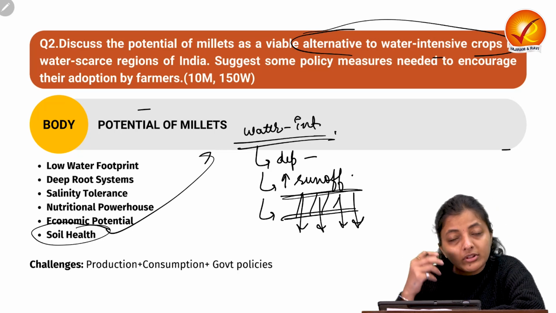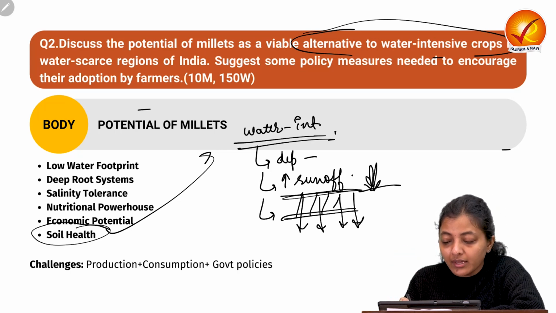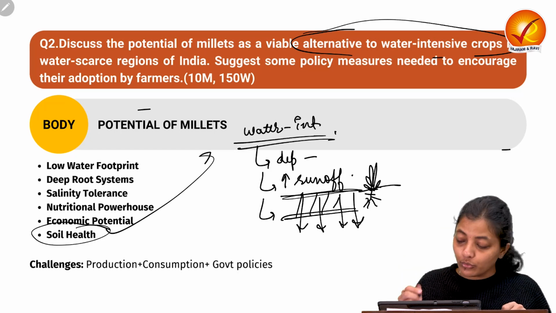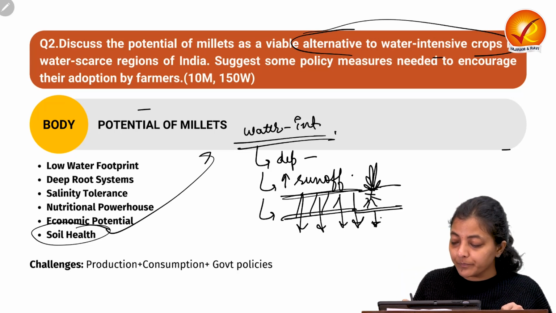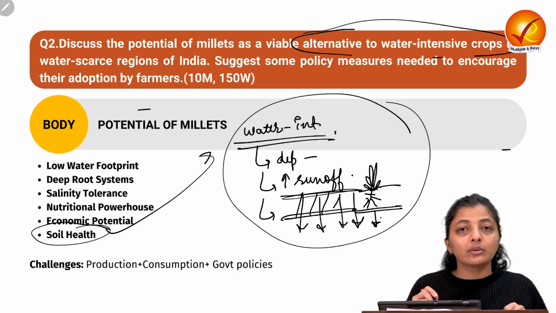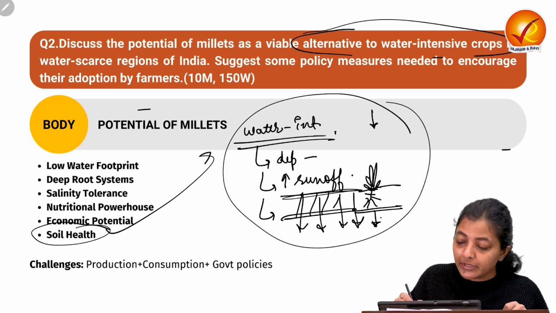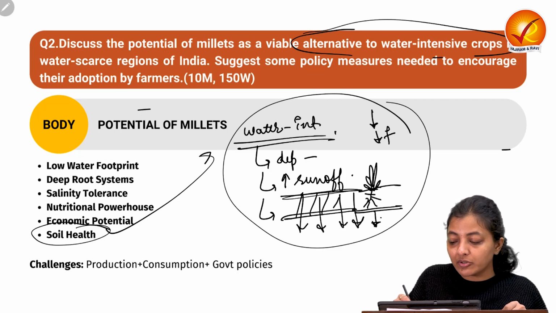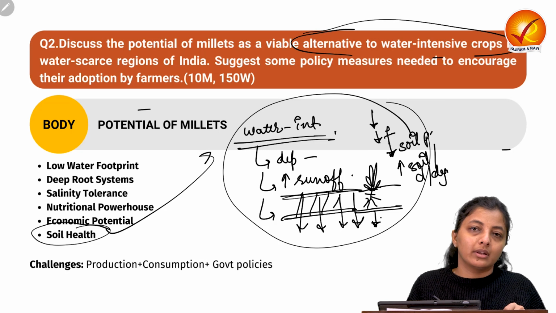And with the normal crops, they do not have the very large root system. So this leaching of the moisture and the nutrients go beyond their roots level. So all these aspects with respect to the water intensive crops, they reduce the efficiency, they reduce the fertility, they reduce the soil productivity, and they increase the soil erosion or the depletion or the degradation of the soil.